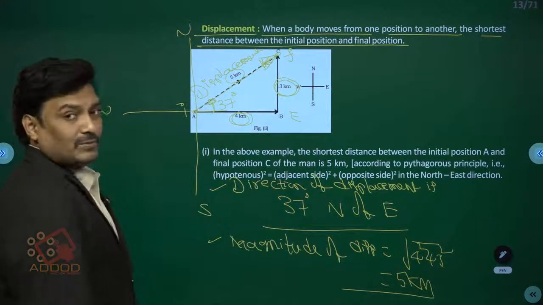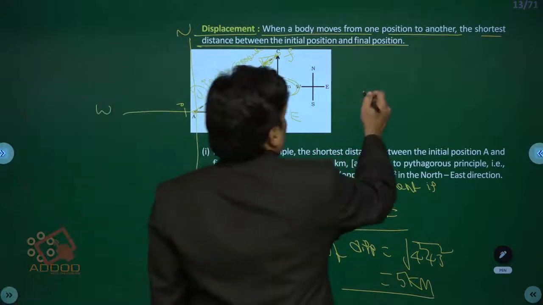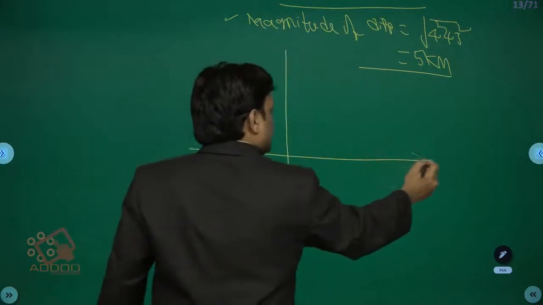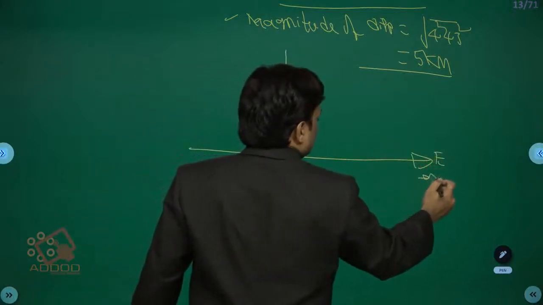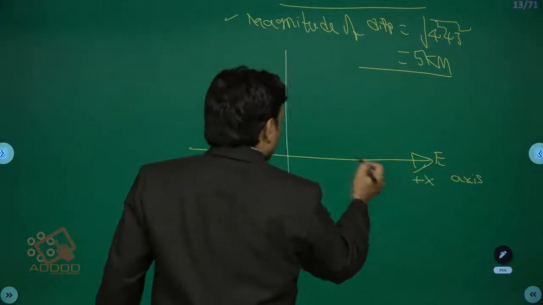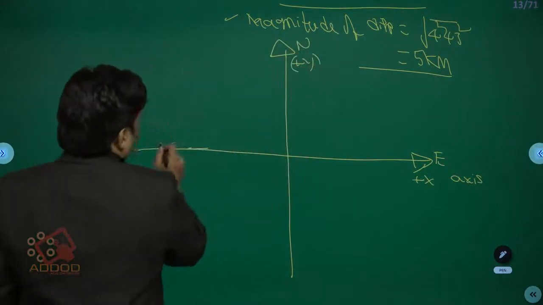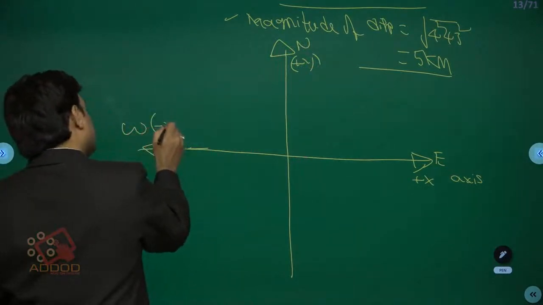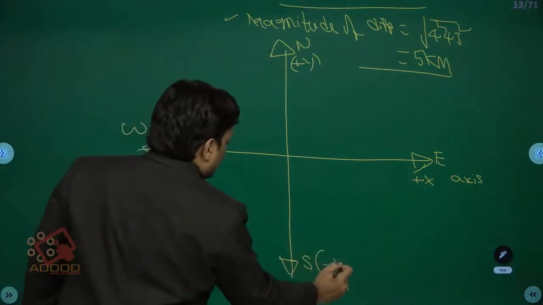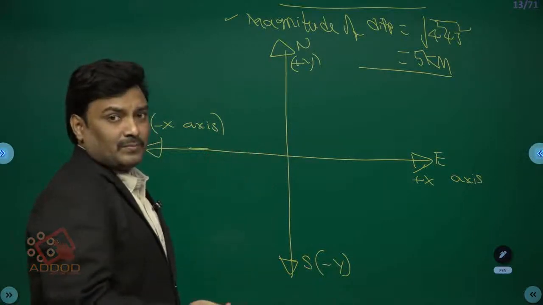Students, it is advisable, if you know the unit vector notation, to try to represent it unit vector wise. You can see here, this is east. East can be taken as positive x-axis. North can be taken as positive y-axis. West can be taken as negative x-axis. South can be taken as negative y-axis. Vertically up can be taken as positive z-axis.